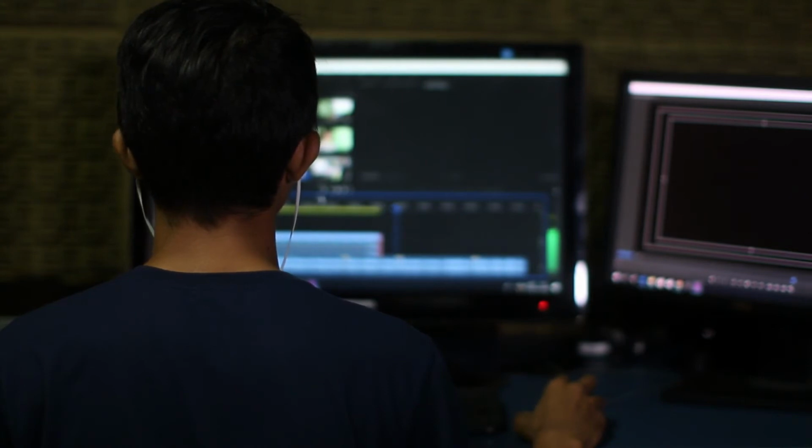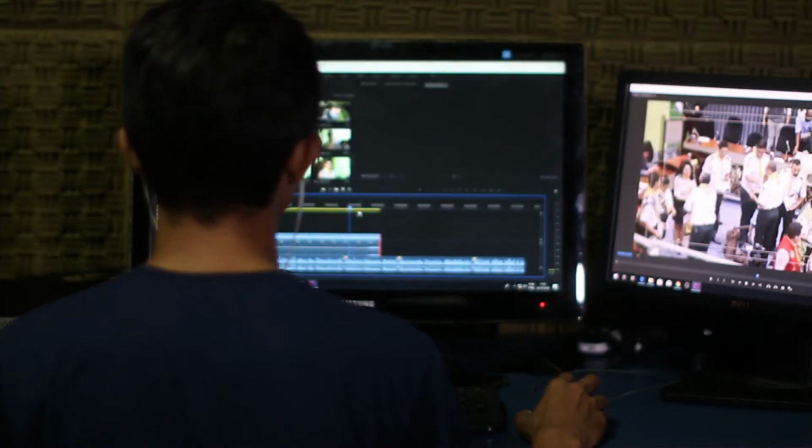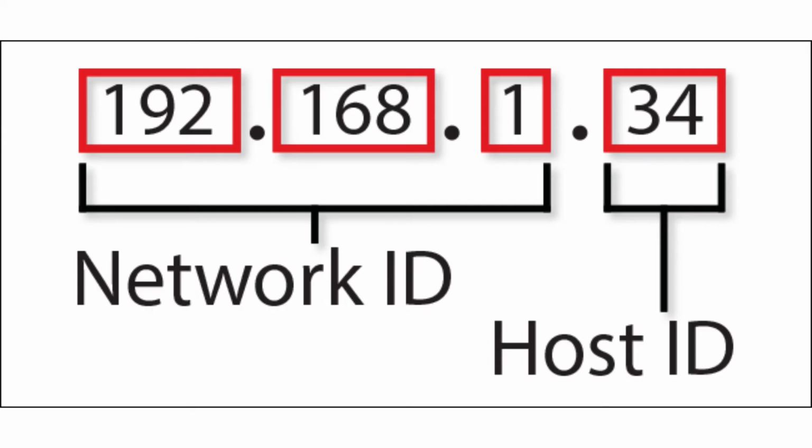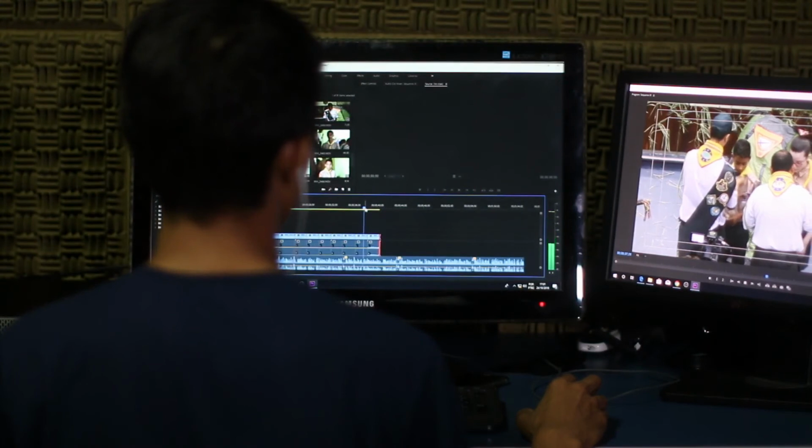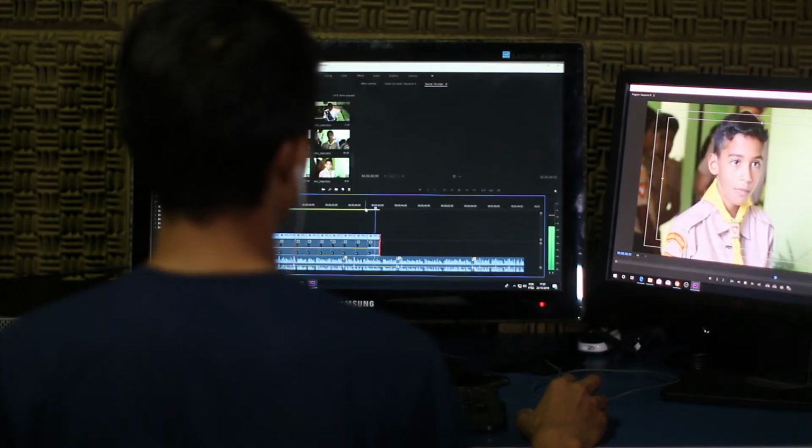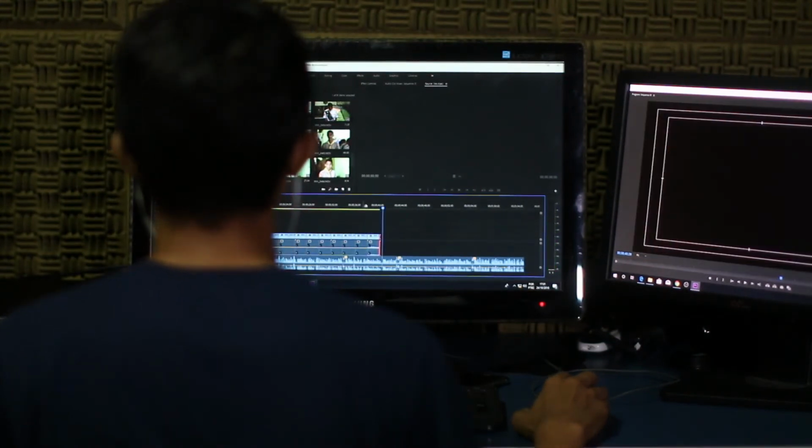A device IP address actually consists of two separate parts. One is the network ID. The network ID is the part of the IP address, starting from the left, that identifies the specific network on which the device is located. Similarly, the other part is the host ID. The host ID is the part of the IP address not taken up by the network ID. It identifies the specific device on that network.